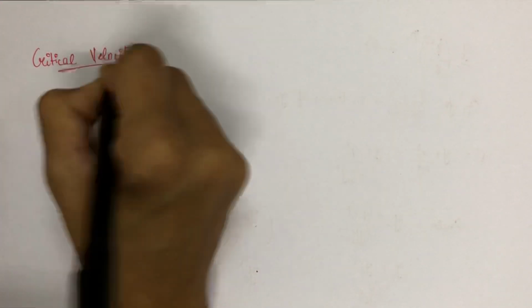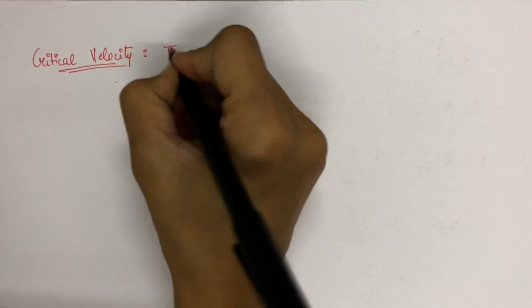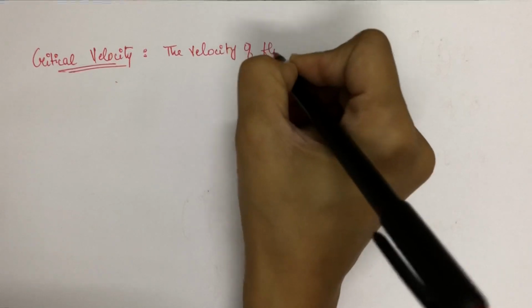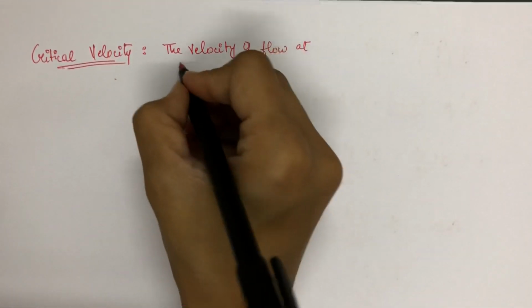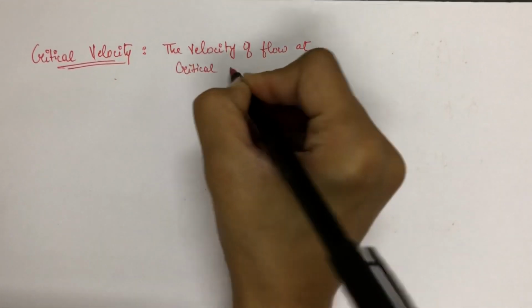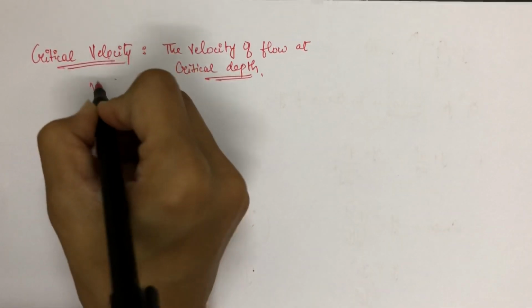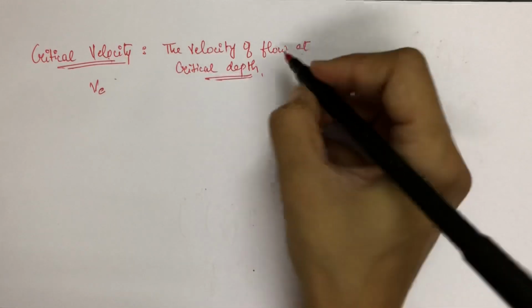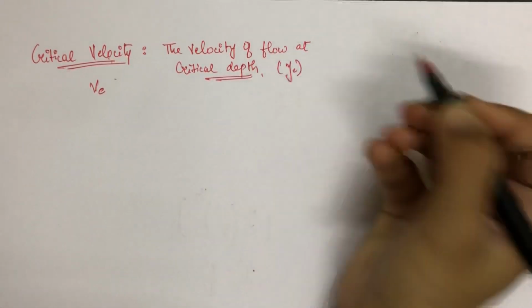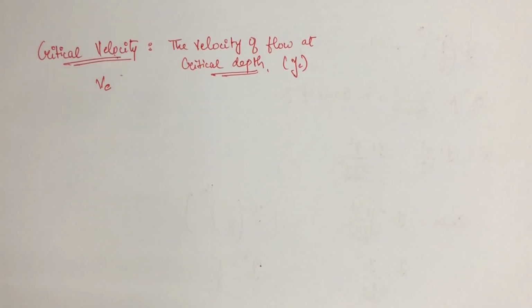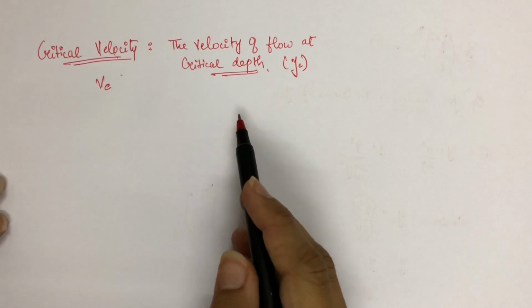What do we mean by critical velocity? The velocity of flow at critical depth is known as critical velocity. Critical velocity is represented by Vc, while critical depth is represented by Yc. Now let's see how we can derive the mathematical expression for the critical velocity.